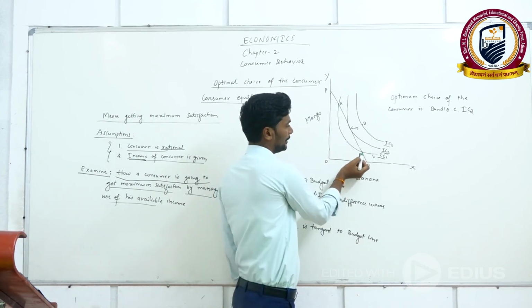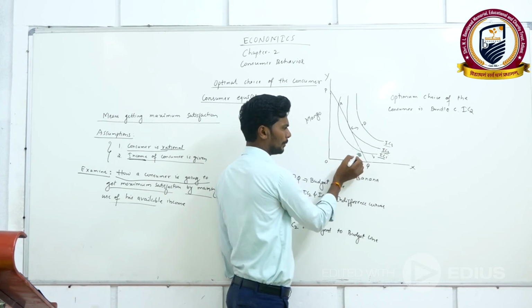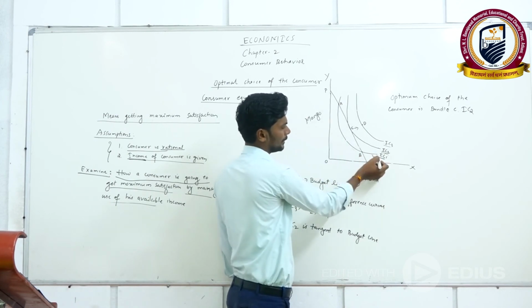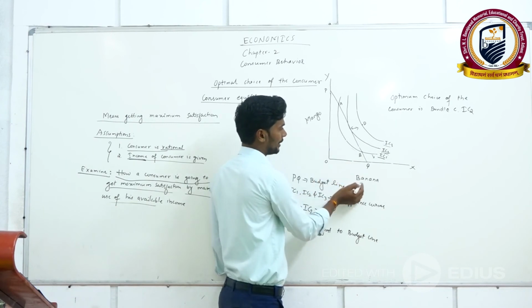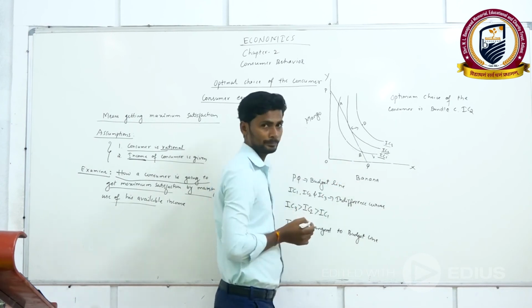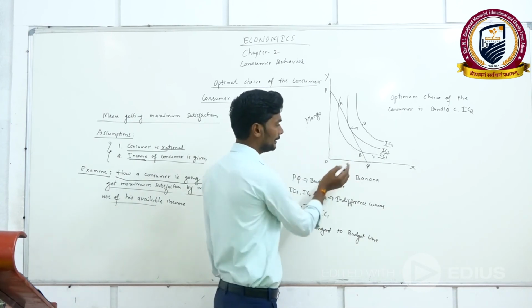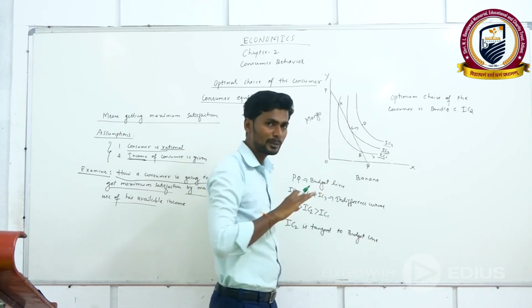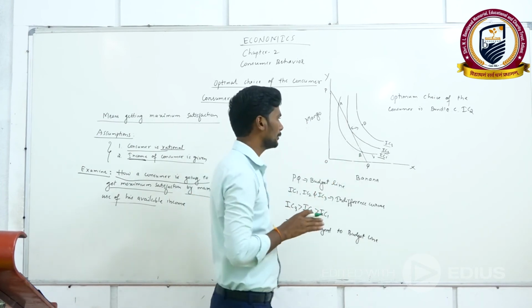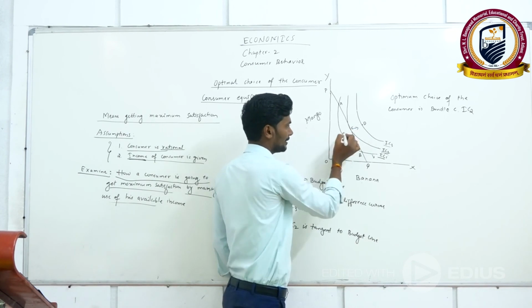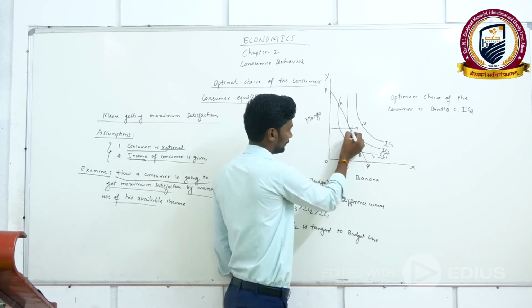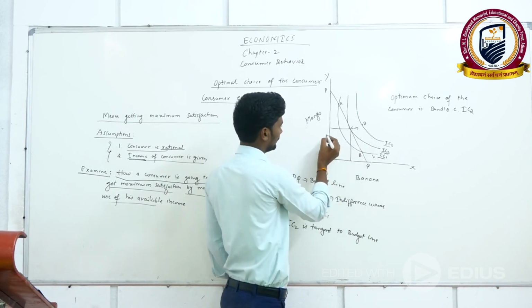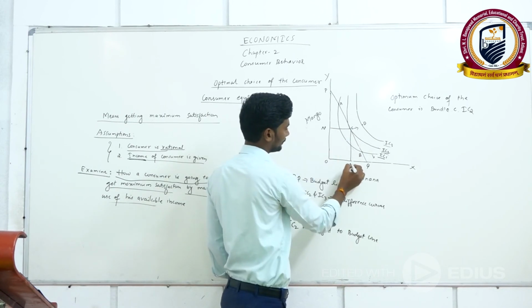On IC1 he gets less banana and less mango, so these points are not the optimal choice. This point is the optimal choice.